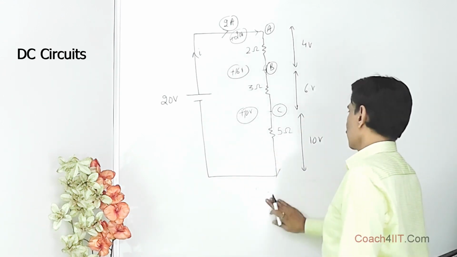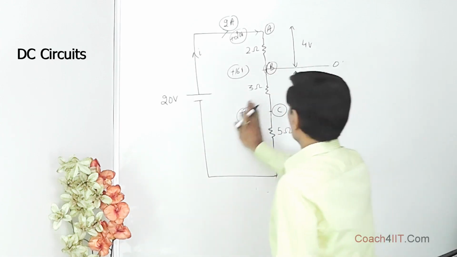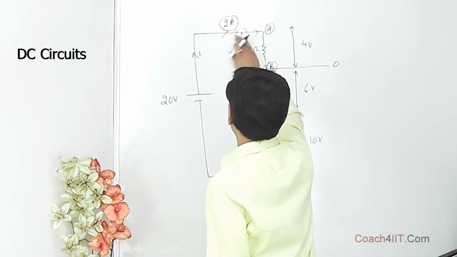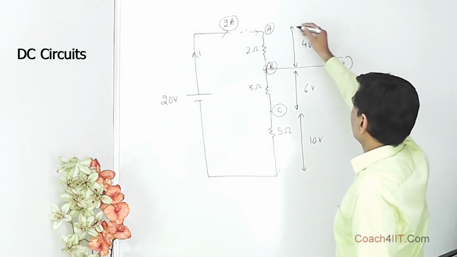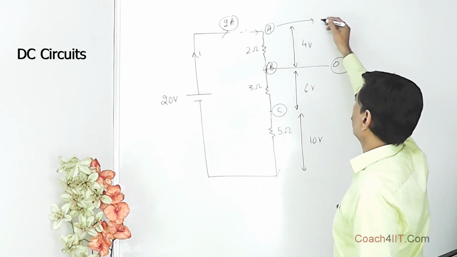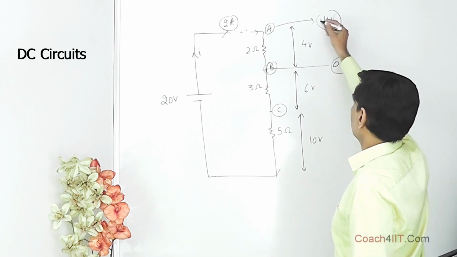If instead of this, let's say now B is earth. Now this is earth, so this goes off. Let's say we remove it for the time being. So if this is at 0 volt, A is 4 volt higher than this, so it is 0 plus 4. This is at plus 4 volt absolute potential.